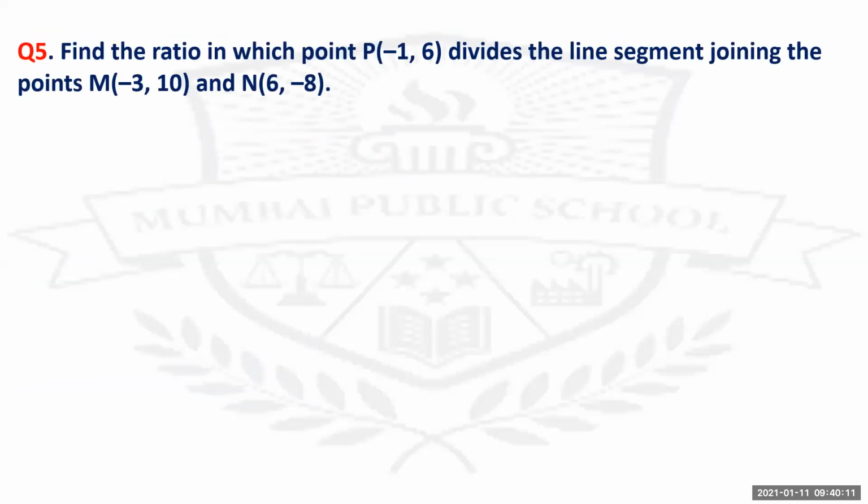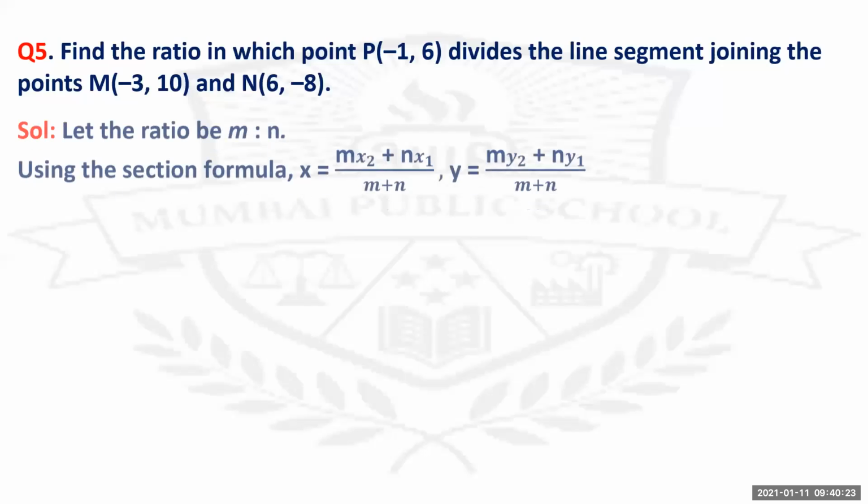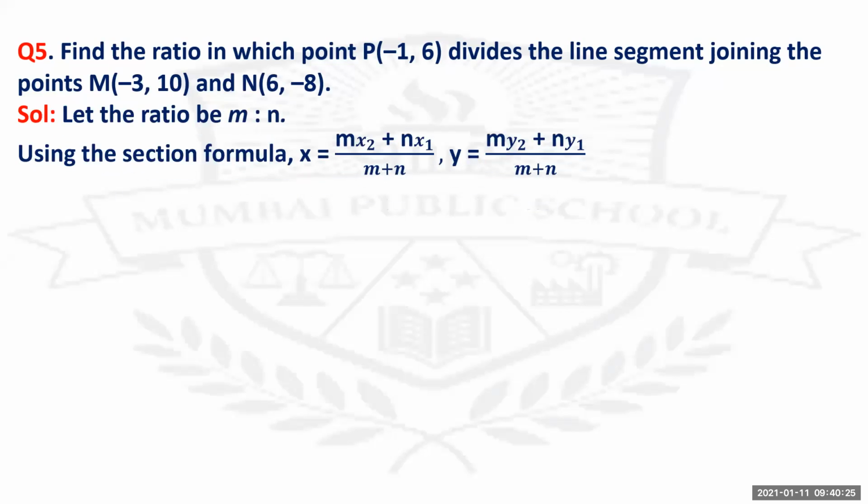Find the ratio in which point P minus 1 comma 6 divides the line segment joining points minus 3 comma 10 and 6 comma minus 8. Now check, when you have to find the ratio, understand you have to just substitute it either in the coordinate of x or coordinate of y. You need not substitute it in both. So let the ratio be m is to n. So using the section formula, x equals mx2 plus nx1 upon m plus n, and y equals my2 plus ny1 upon m plus n.